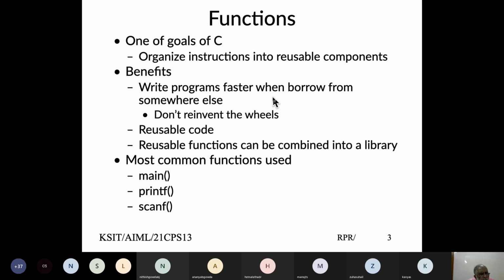So far in the programming you have done, we have encountered or used three functions: main, which identifies the main entry point or the place where the execution should begin. And that's why when you run the program, there has to be an entry point where program should begin execution, and that is called main.